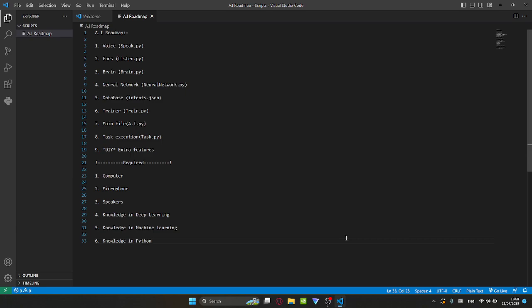It's going to be AI. We're going to be creating Jarvis. So I have created a roadmap that we're going to be taking through this, and what all the things are required.